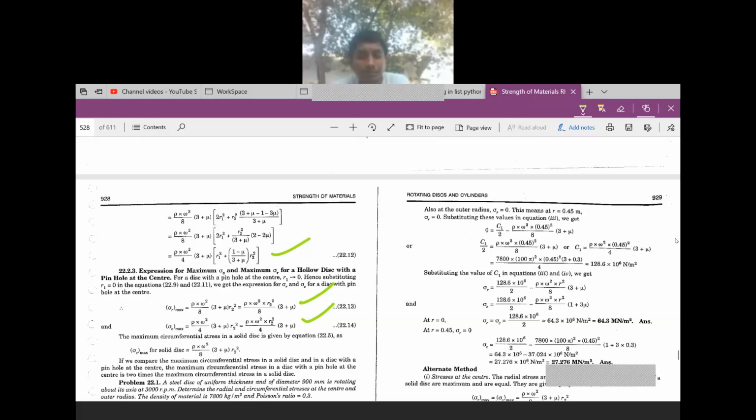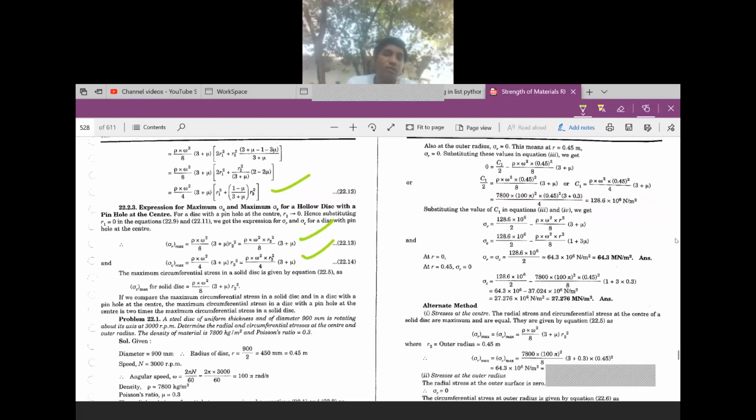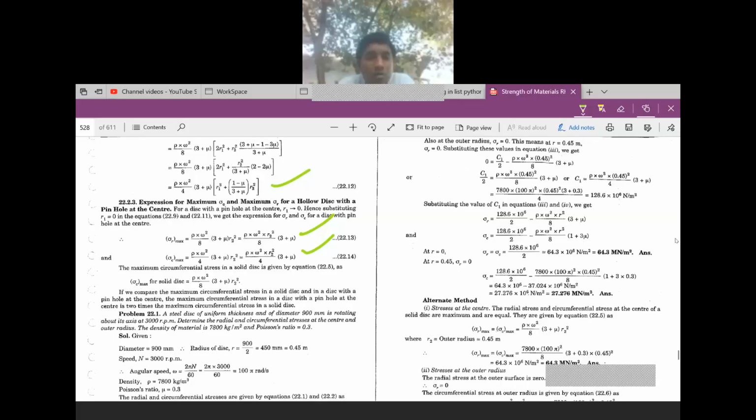These are the two formulas. For a rotating disk, the maximum circumferential stress in a solid disk is given by equation 22.5 as sigma c equal to rho omega square by 8 into (3 plus mu) into r2 square.